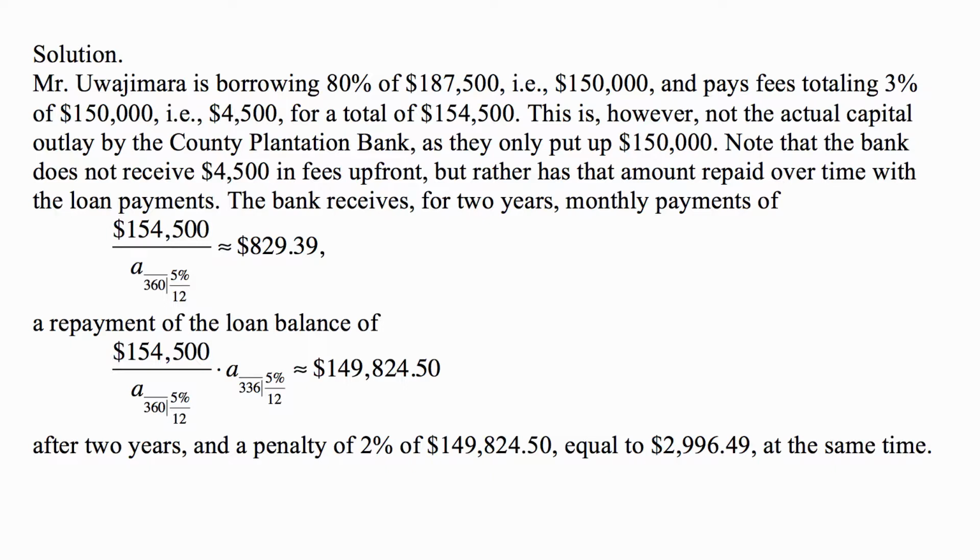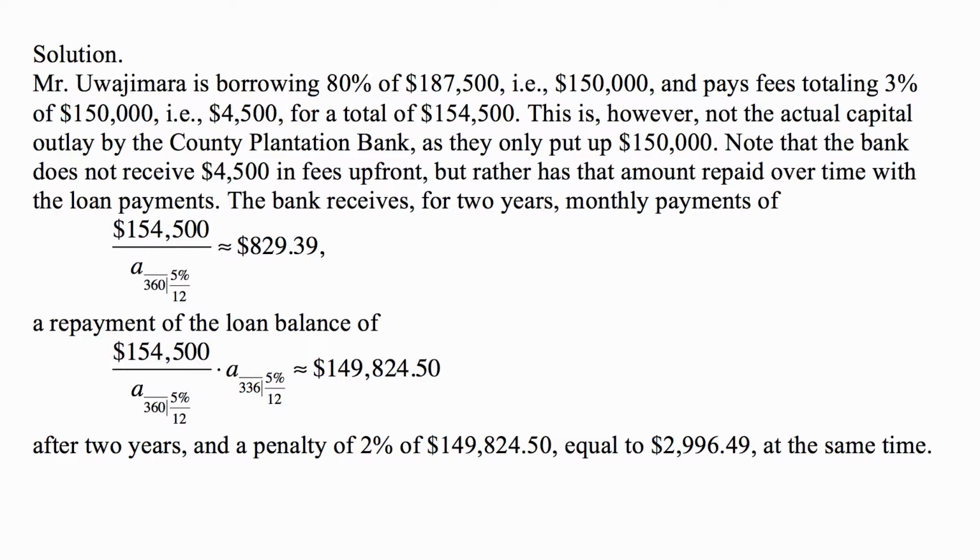Then a repayment of the loan balance of that payment amount times a angle 336, because 2 years, that's 24 payments. If you take 24 payments away from 360, what is left is 336 payments at the monthly interest rate of 5% divided by 12. So there are 336 months remaining.